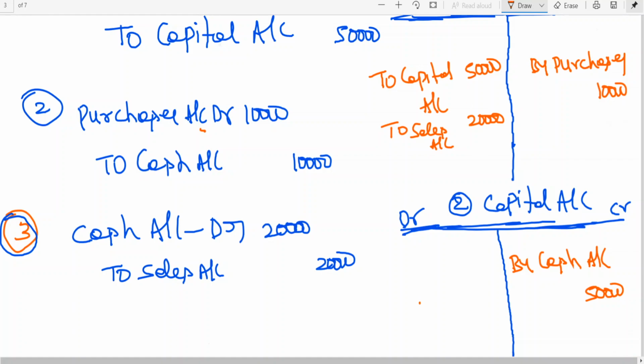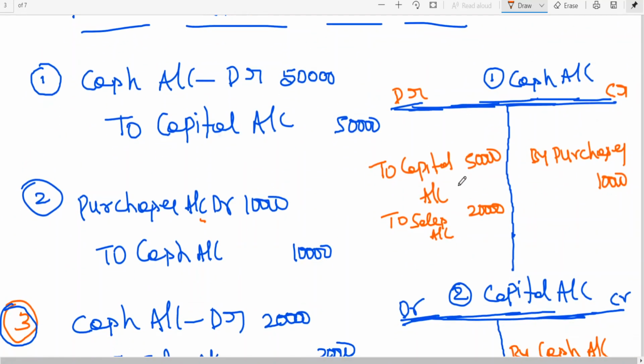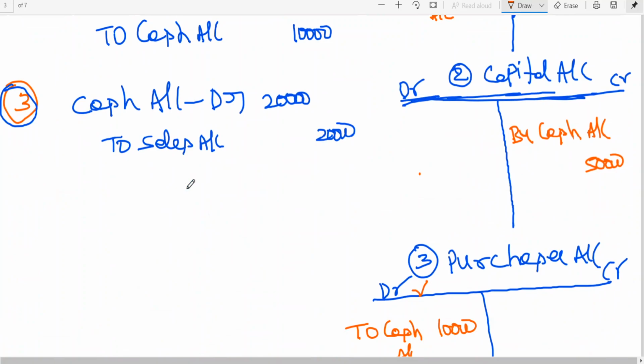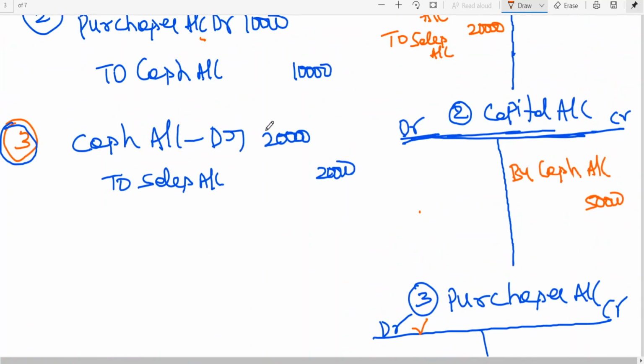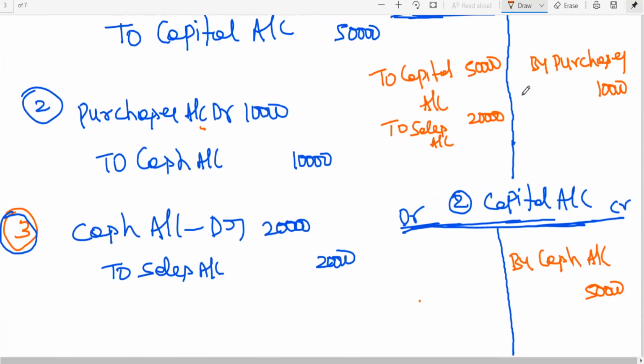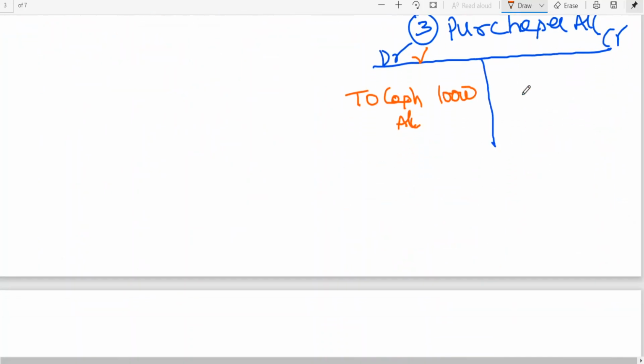Clear to all of you? Cash account, debit side, left hand side, debit side. You should write the opposite account. Now, cash account has already been opened, so I am not opening the cash account. Now I need to open which account? Fourth account. Sales account I have to open.